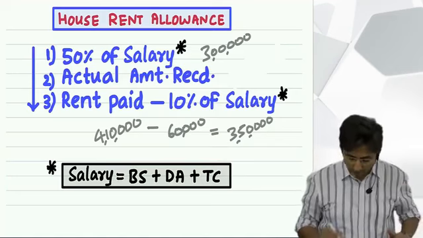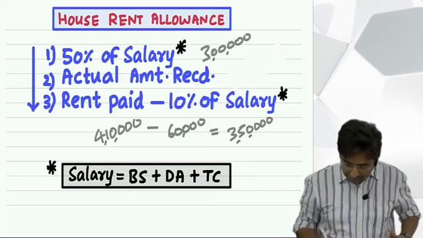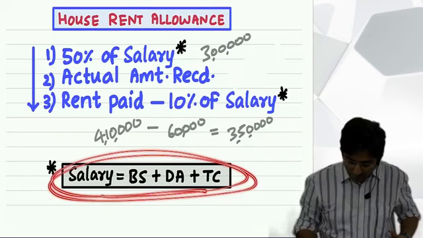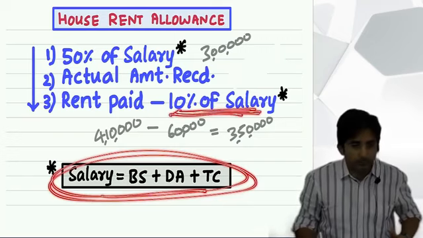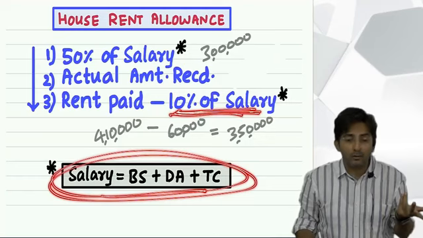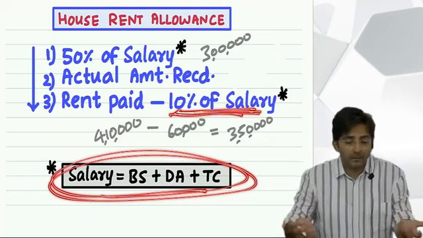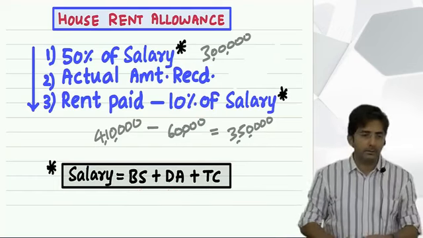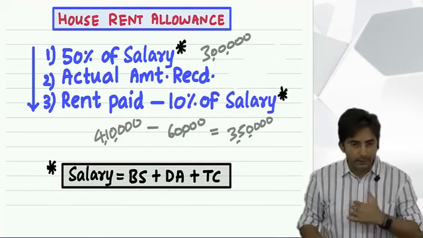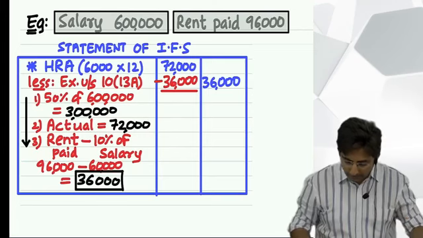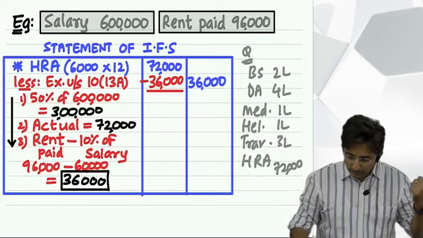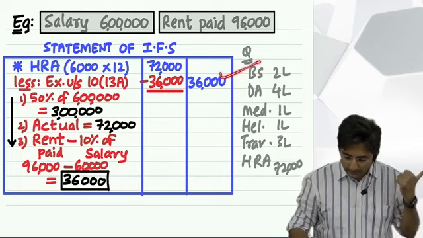I will tell you one more thing. This same basic plus DA plus turnover commission will be used in this 10% formula also. 10% of what? Salary means what? Basic salary, dearness allowance and turnover commission. Okay. Now what is the meaning of this I'll tell you. But just for the sake of example, look. Assume in the question they give you basic salary 2 lakhs. Read this part.